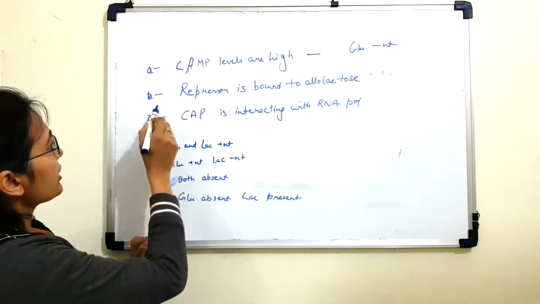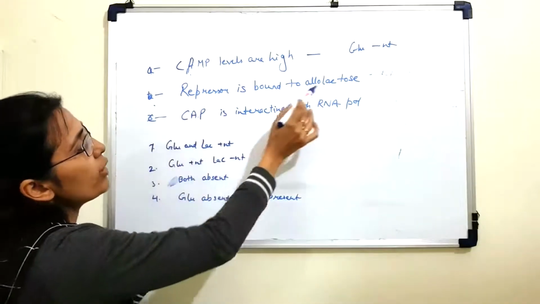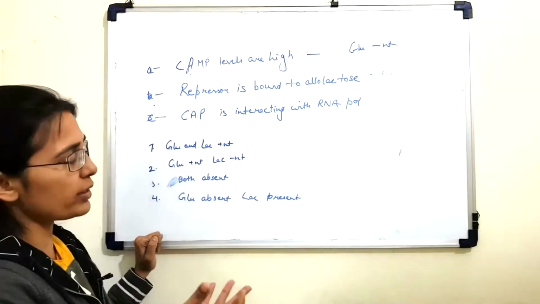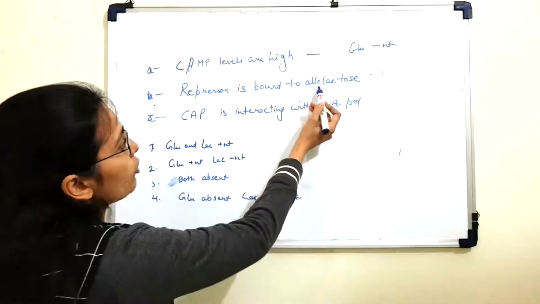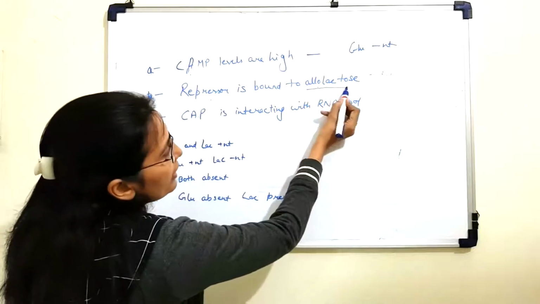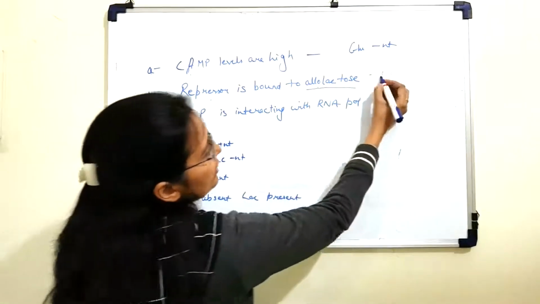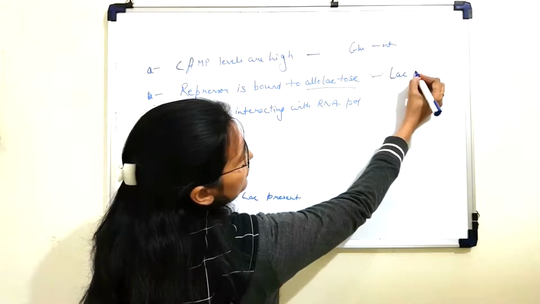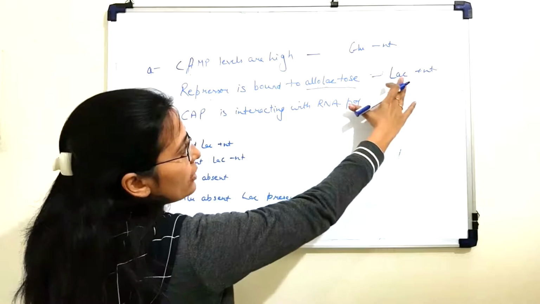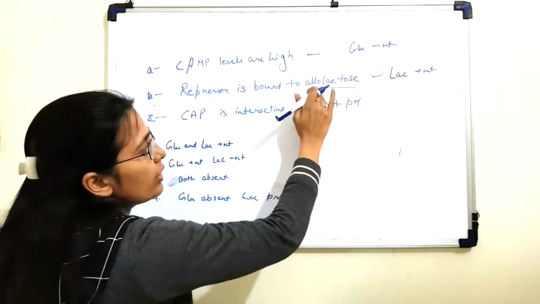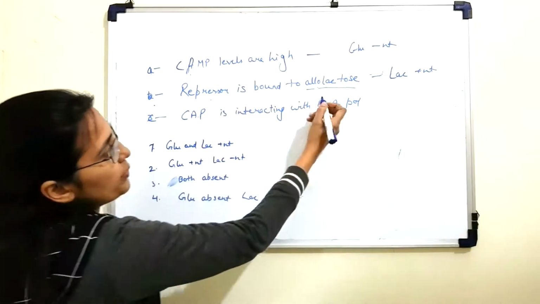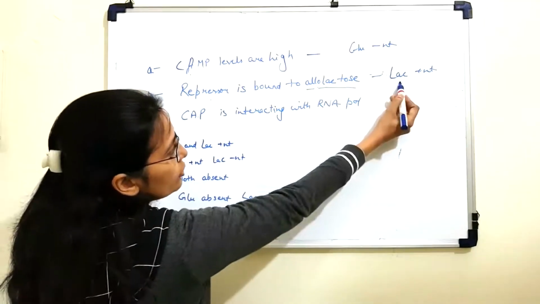Now let's look at the second observation, which says repressor is bound to allolactose. When repressor is produced in lac operon, it is present in the active form. When allolactose binds to the repressor, it becomes inactive. Now the presence of allolactose in the cell means that lactose is also present, because allolactose is an isomer of lactose. When lactose enters the cell, it is converted into allolactose, which acts as the inducer in case of lac operon. So the presence of allolactose in the cell means lactose is present.